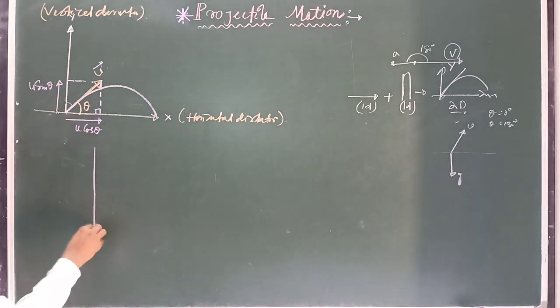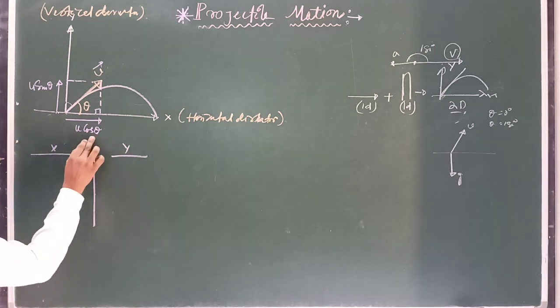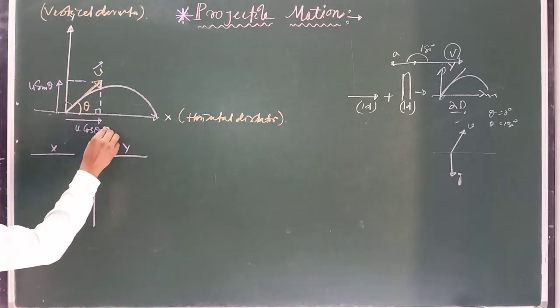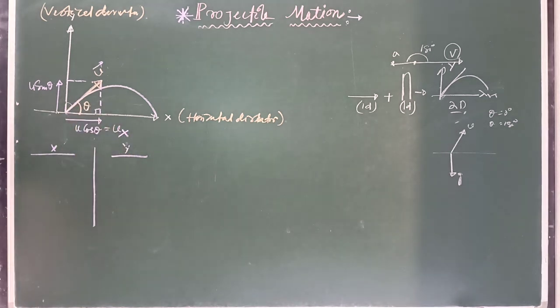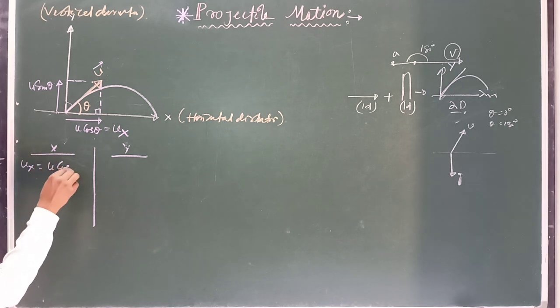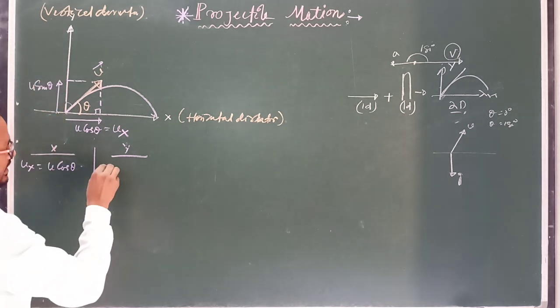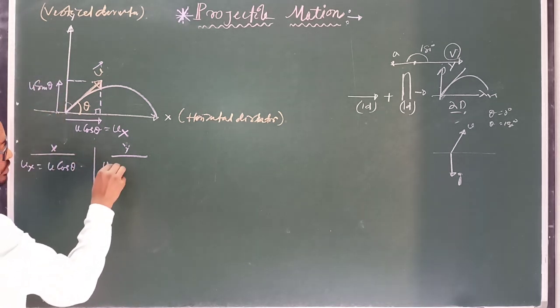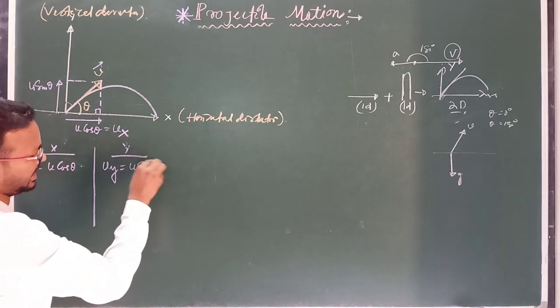Along the x axis, the initial velocity of the projectile is ux, and ux is u cos theta. Similarly the vertical component along the y axis, uy, the initial velocity of the projectile, is u sin theta.